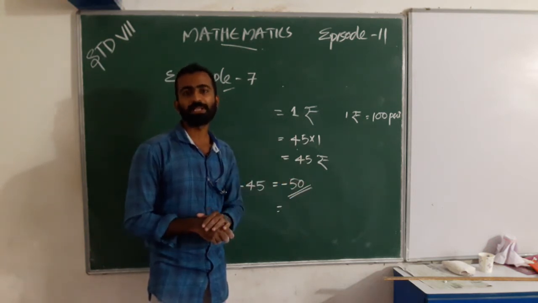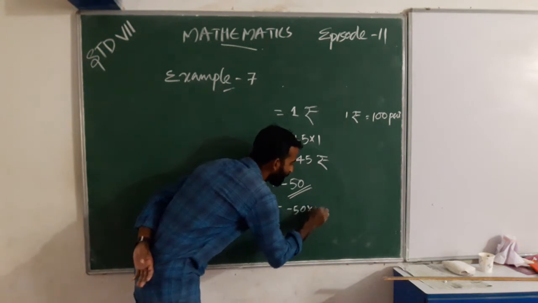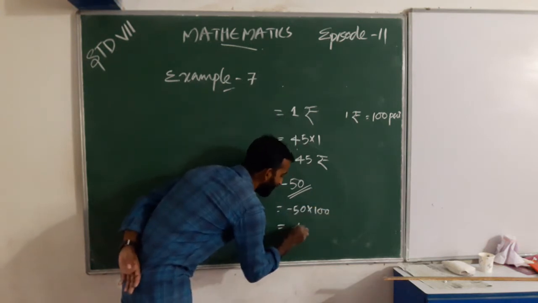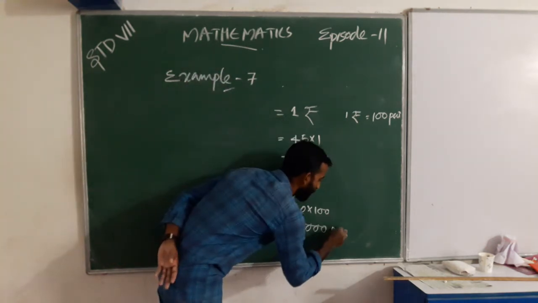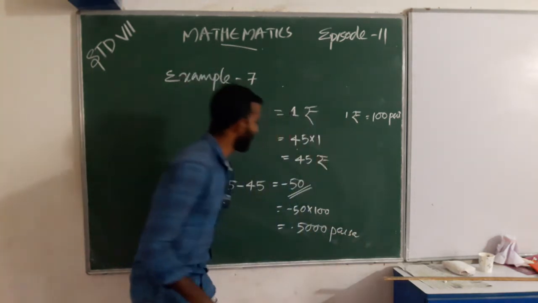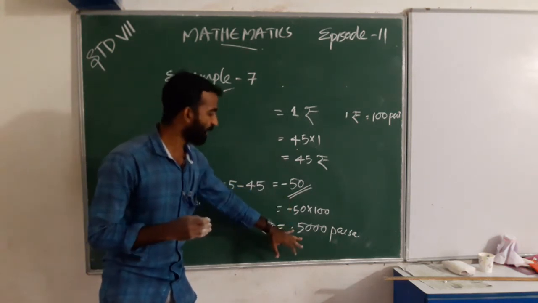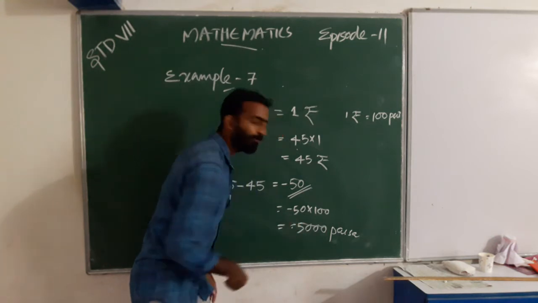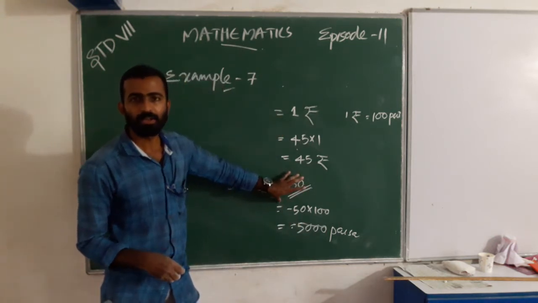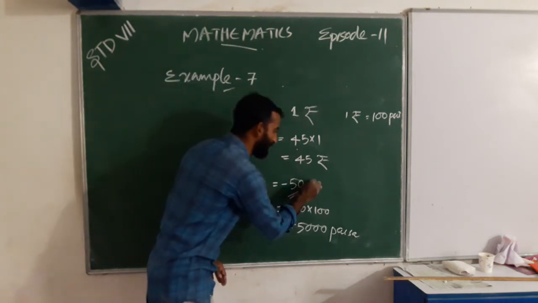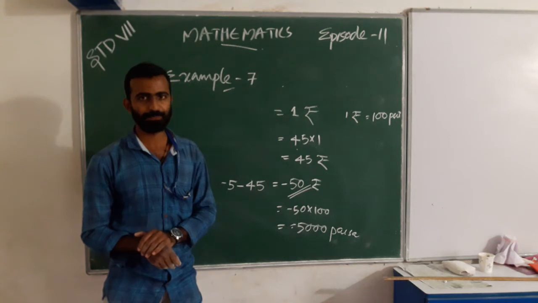That is -50 into 100, that is -5000 paisa. -50 rupee is equal to -5000 paisa. Is that clear?